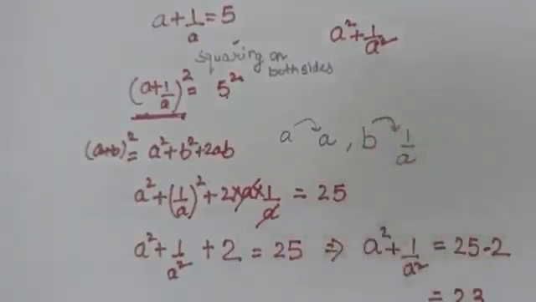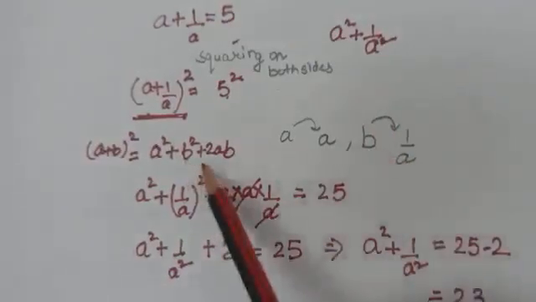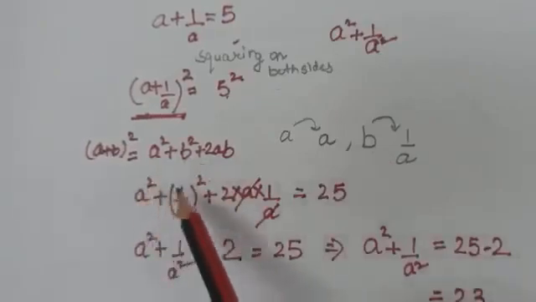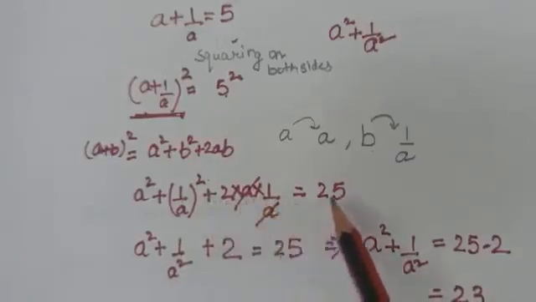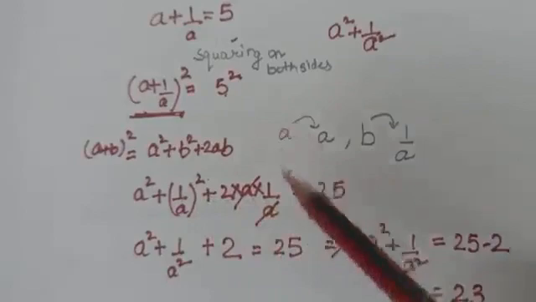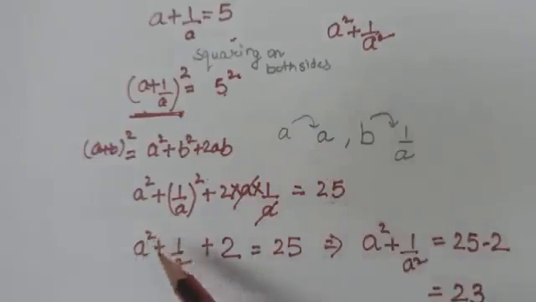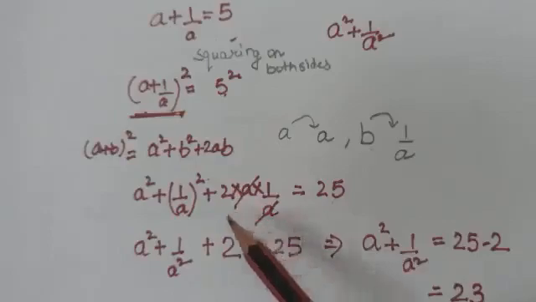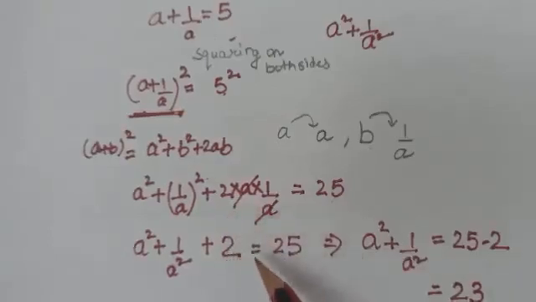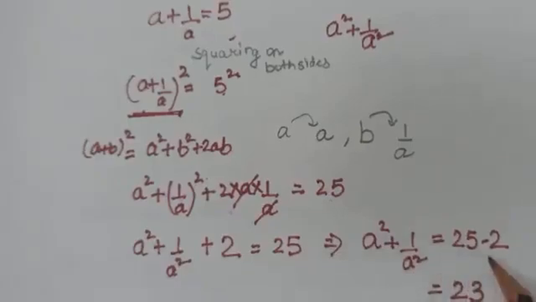So now what you have to do? Just put the values of a and b over here. a square plus 1 upon a square plus 2ab. This is equal to 25. Why 25? Because 5 square is 25. So a square plus 1 upon a square, now a and a we can cancel, so plus 2 I get is equal to 25. So now 2 will go to that side. It will get subtracted. So what do I get?